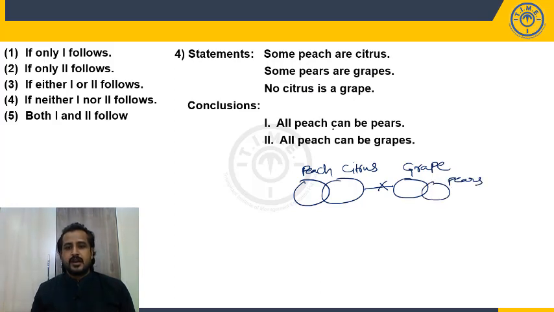What is your first conclusion? All peach can be pears. It is a possible diagram. Now what is the second conclusion? All peach can be grapes. Again it is also a possible diagram. So we need to check whether it is possible or not.